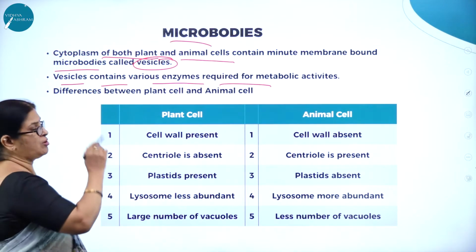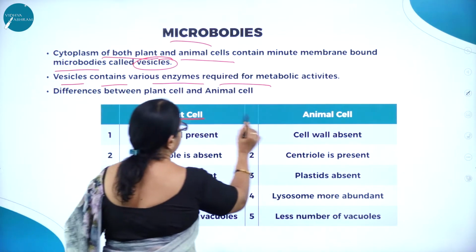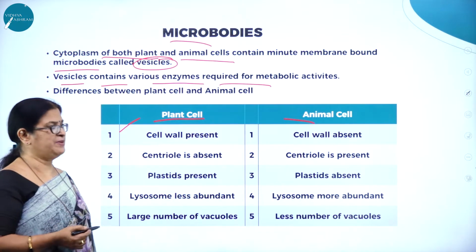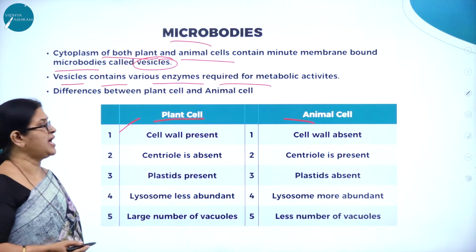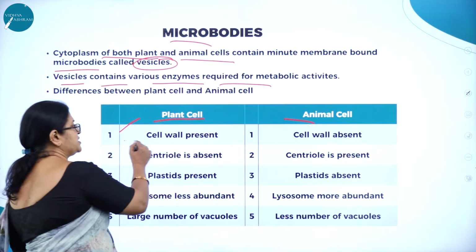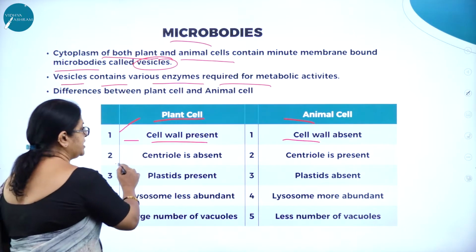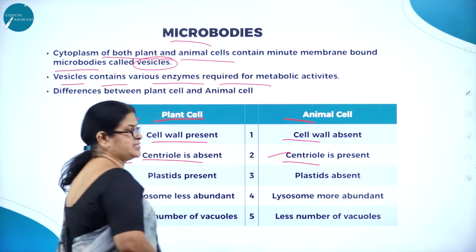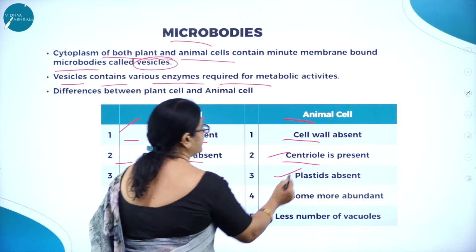Hope you have understood about all the cell organelles. So let us understand the difference between a plant cell and an animal cell. This is a very important part of this chapter, which is usually asked in the exam. What are the differences between a plant cell and an animal cell? A very important difference is: cell wall is present in plant cell, cell wall is absent in animal cell. Centriole is absent in plant cell, centriole is present in animal cell. Plastids are present in plant cell, whereas plastids are absent in animal cell.